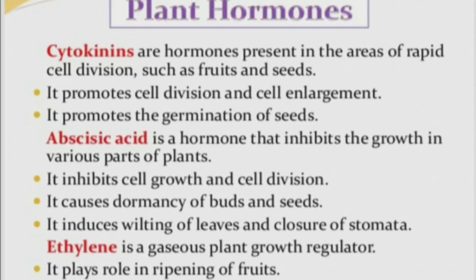Next one, ethylene. Ethylene is a gaseous plant growth regulator. See students, abscisic acid and ethylene are the growth regulators that control growth. The other three, auxins, gibberellins and cytokinins, help for growth. Ethylene plays a role in the ripening of fruits, right?